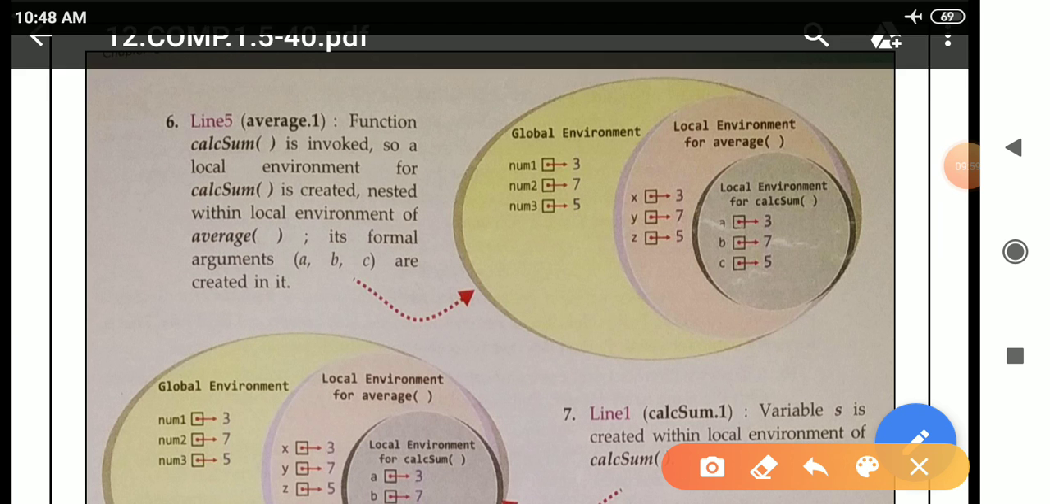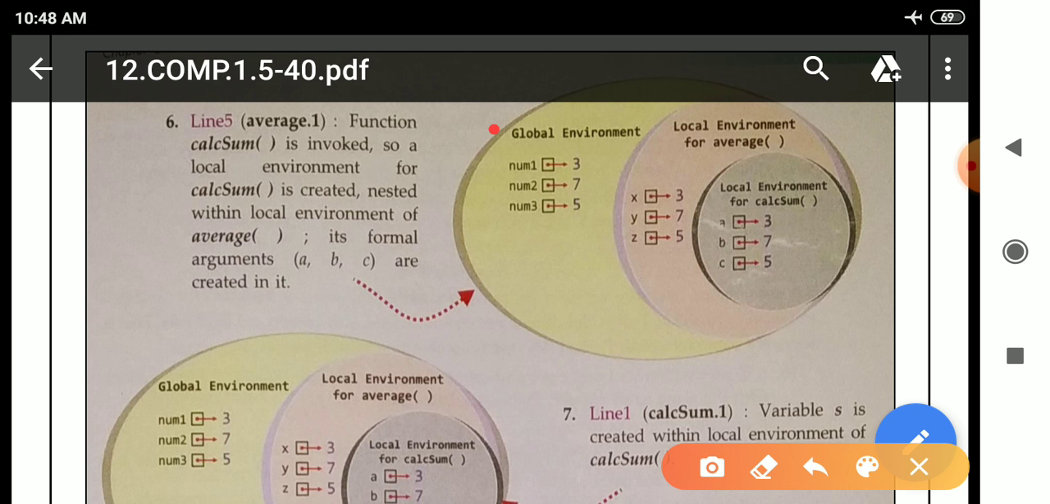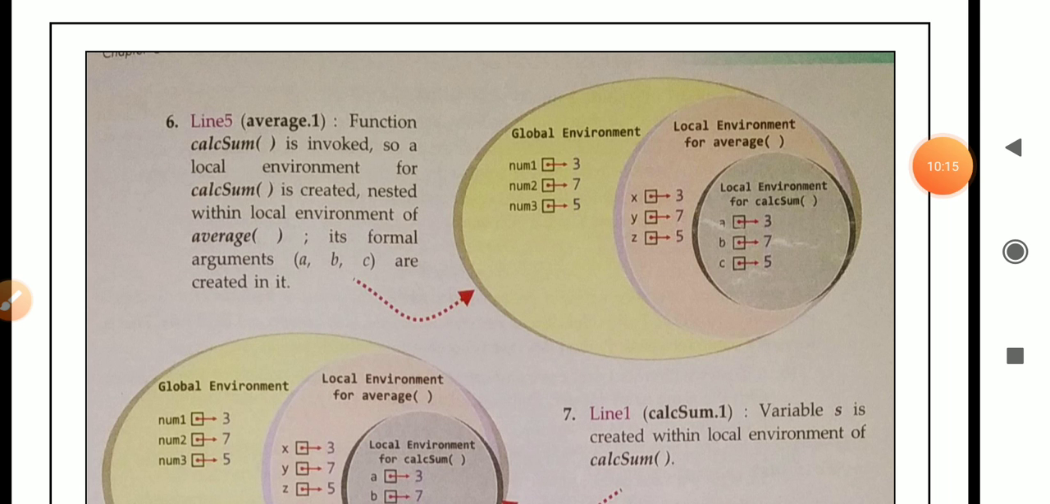See here in the diagram, first the global environment is created, after that the local environment of the average function is created, and inside the local environment of average, the local environment of calsum is also created. And this function calsum contains local variables a, b, and c. A contains value 3, b contains value 7, and c contains value 5.